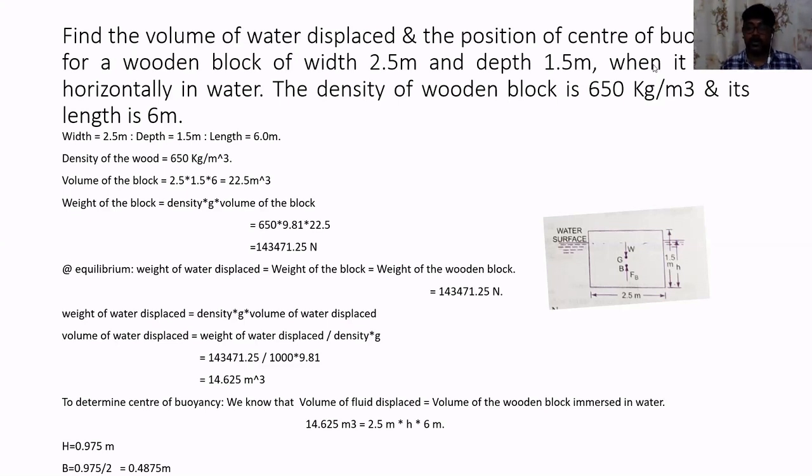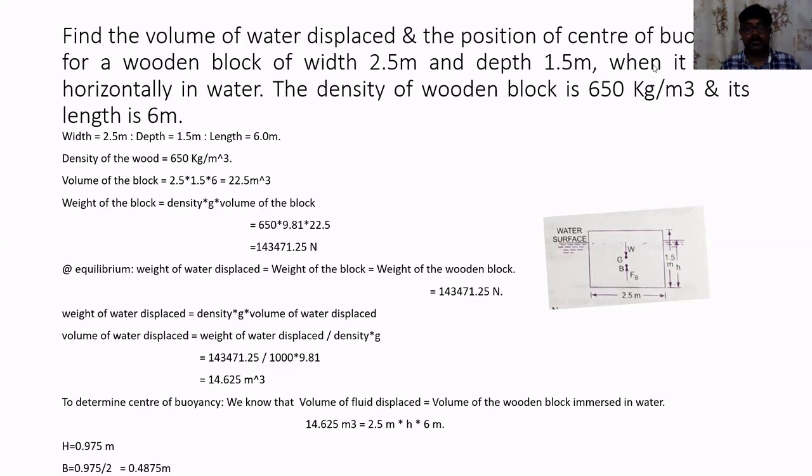So if we are throwing some object, say here the wooden block of given dimension, in water, some quantity of water gets outside the container. That is nothing but displaced. Water or fluid is getting displaced when we are throwing the object in a pool.